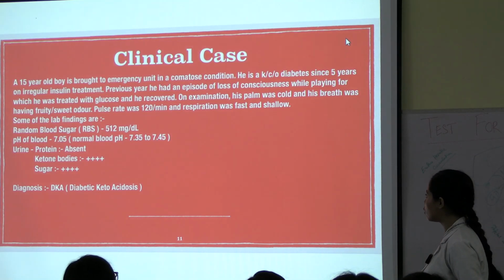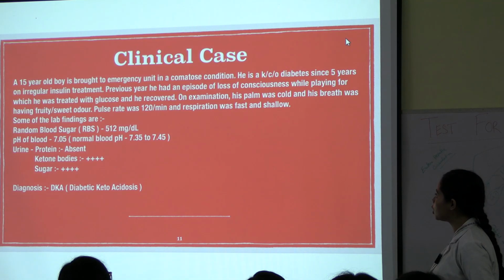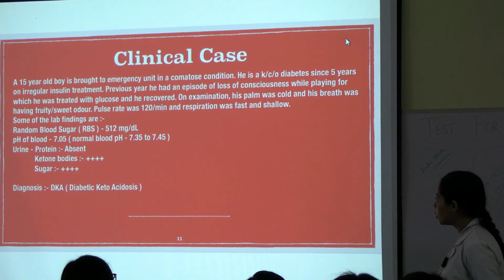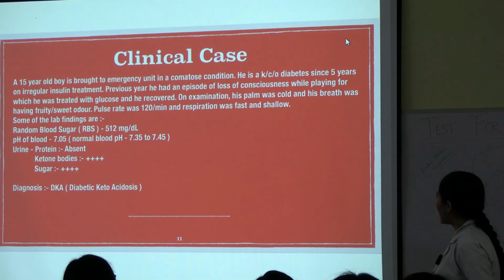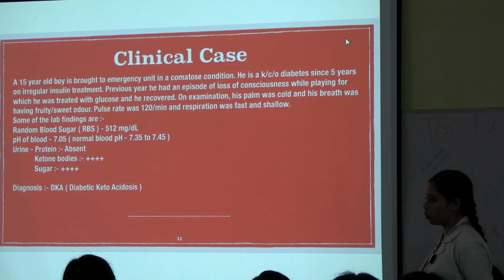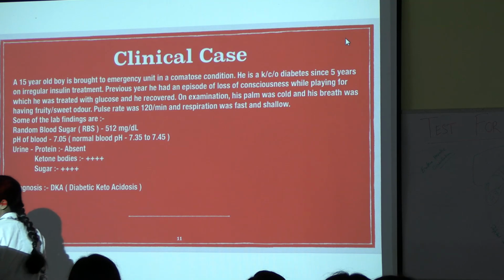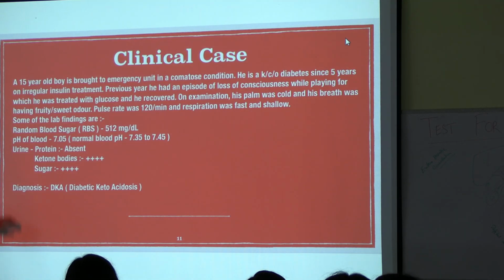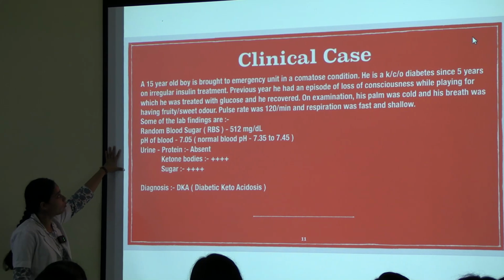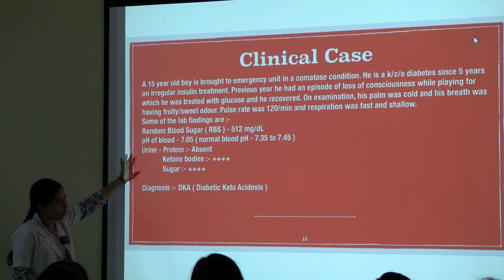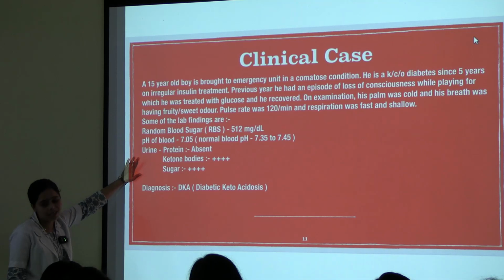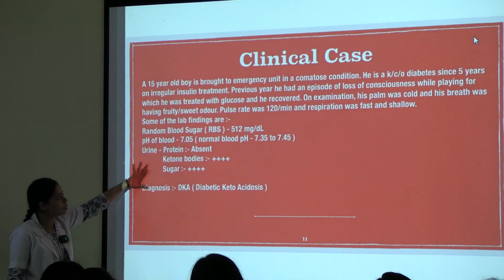Previous year he had an episode of loss of consciousness while playing, for which he was treated with glucose and he recovered. On examination, his palm was cold and his breath had a fruity or sweet odor. Pulse rate was 120 per minute and respiration was fast and shallow. Then you advised some lab tests, and you saw that the random blood sugar was 512, the pH of the blood was 7.05, normal blood pH ranging between 7.35 to 7.45, and in the urine test protein was absent. Ketone bodies are 4 plus, sugar is 4 plus.